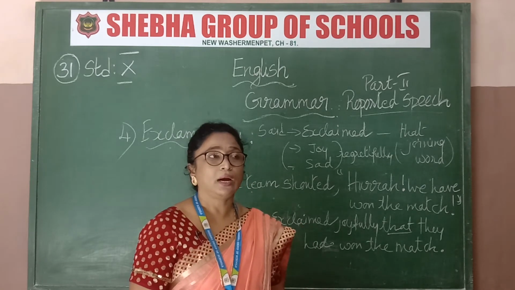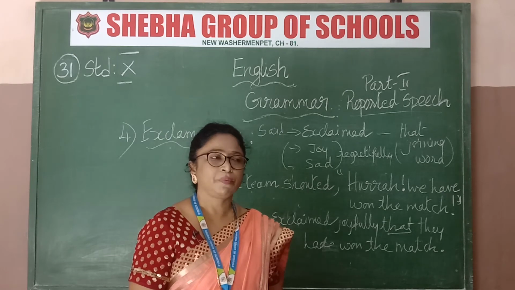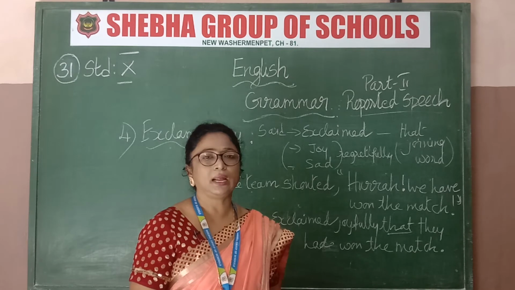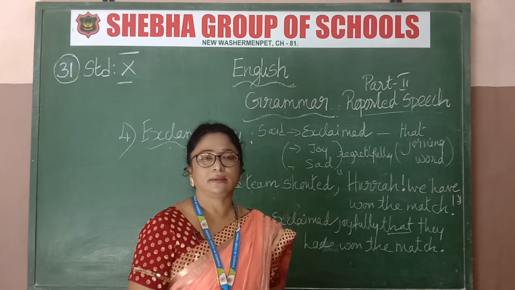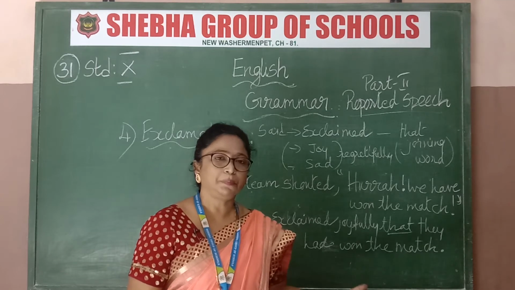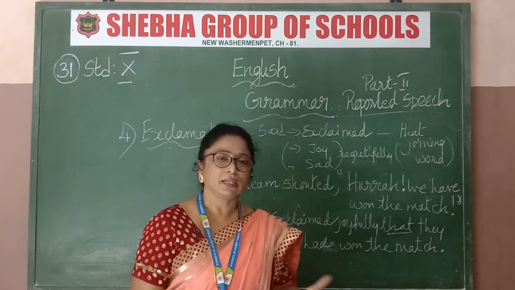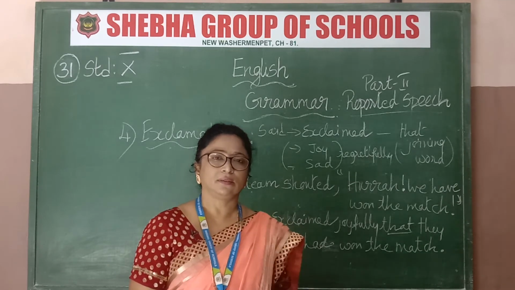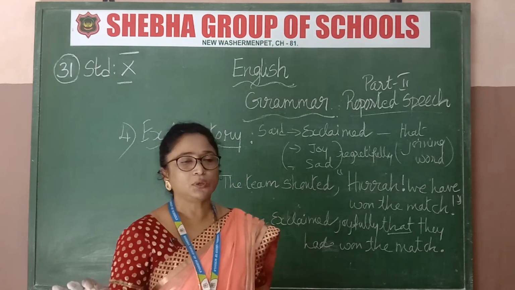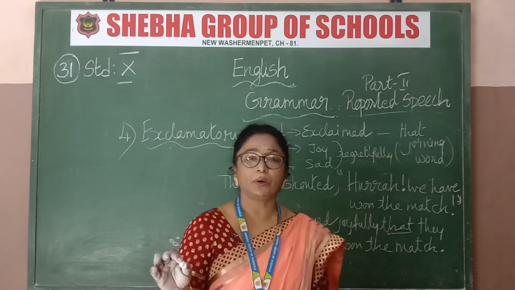Okay, got that now? Alas, another one word, alas. That is, the people said, "Alas, the king is dead." So alas again has something to do with sadness. The people exclaimed sadly that their king is dead. Okay, got that now? So these are other different varieties. These four things I have told you in reported speech are very, very important.